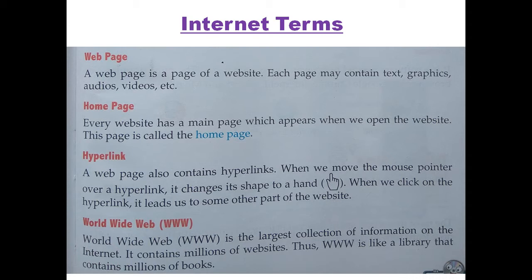We get this information on the first page, that is called title page. In the same way, when we are using any website, the first page which appears in front of us, that is called home page. Okay, let's move ahead.